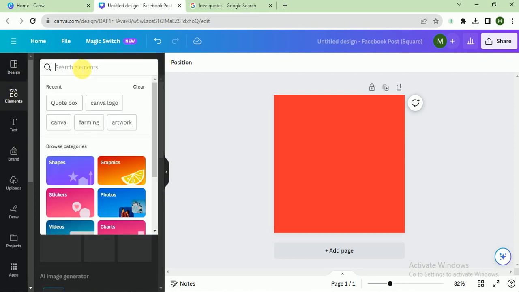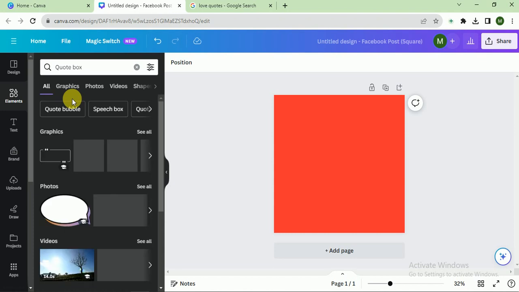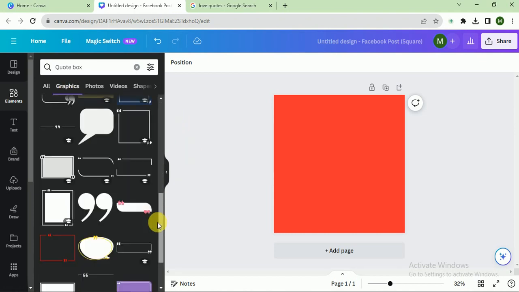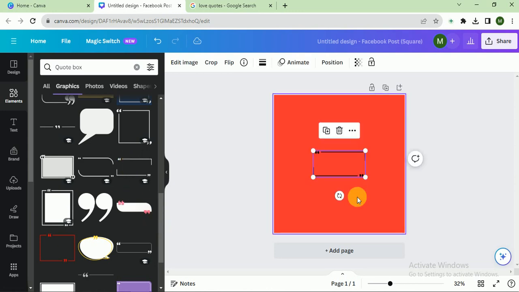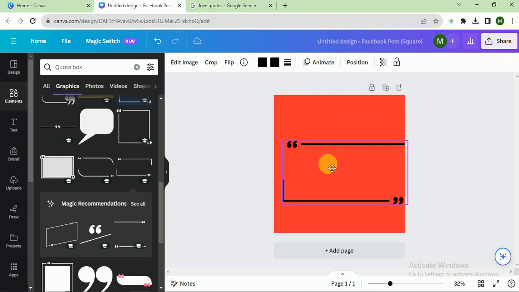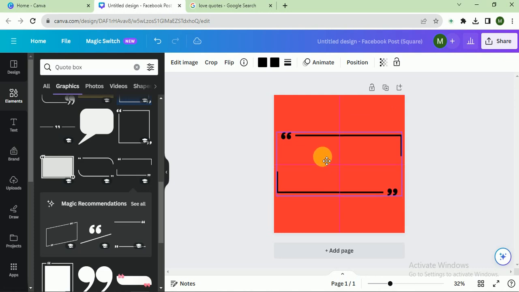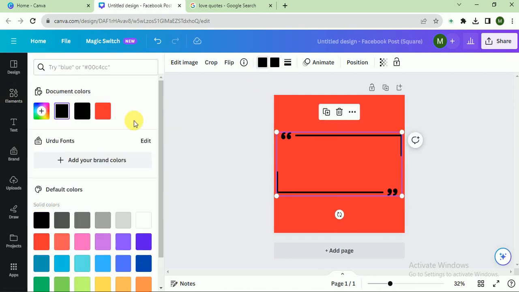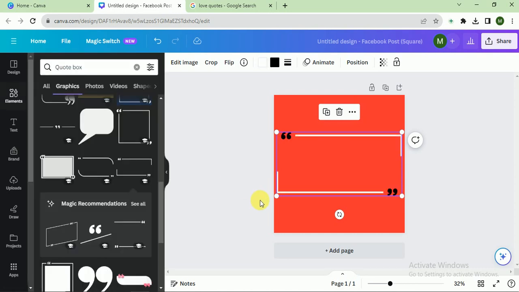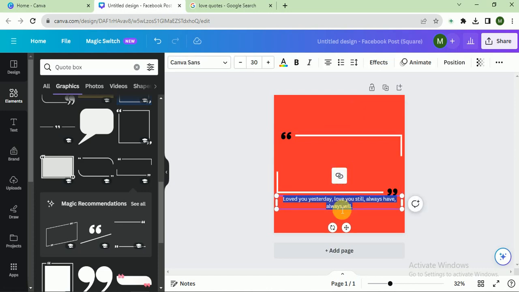I click on element and here I search quote box, and it provides us some amazing, yeah, it looks great. Place it here. It looks good, and here I paste my quote.